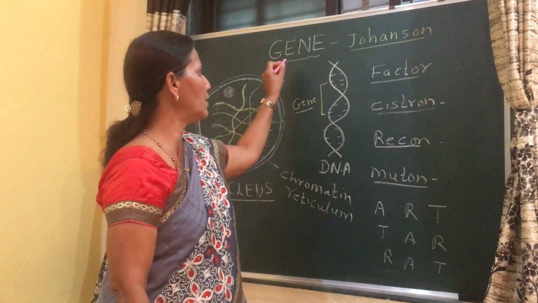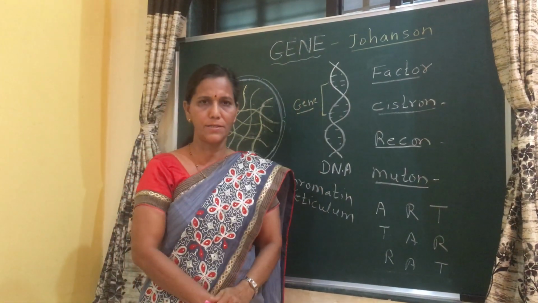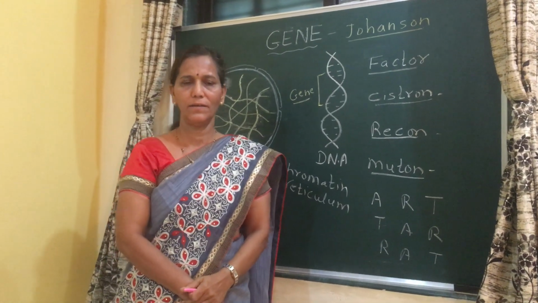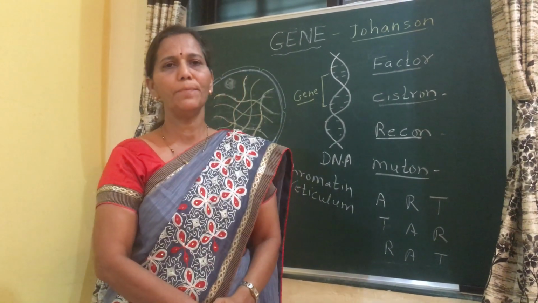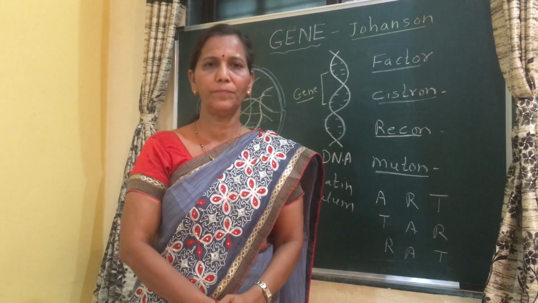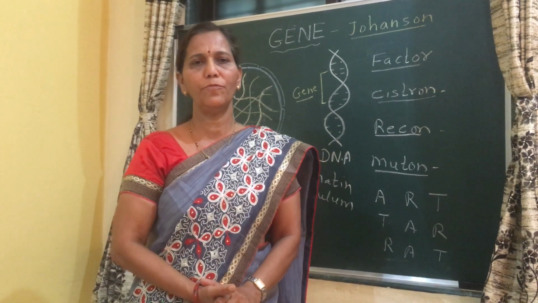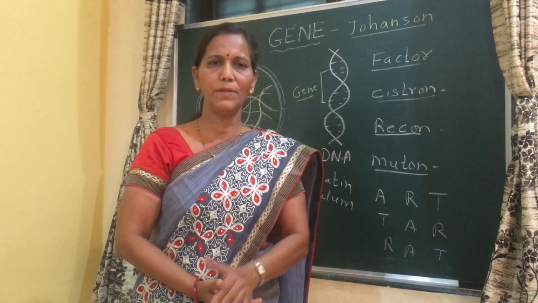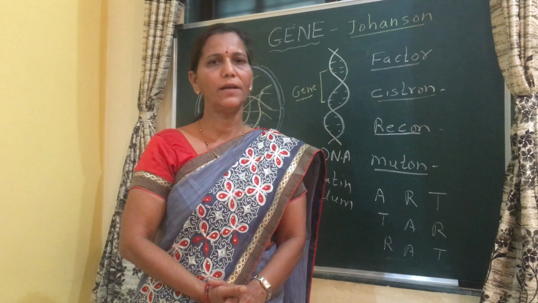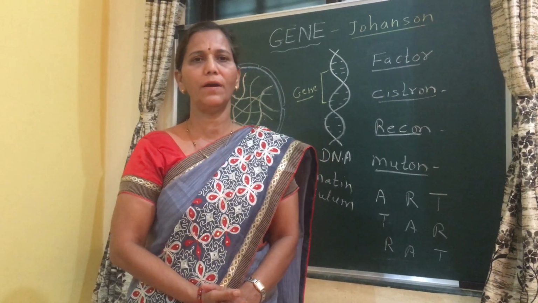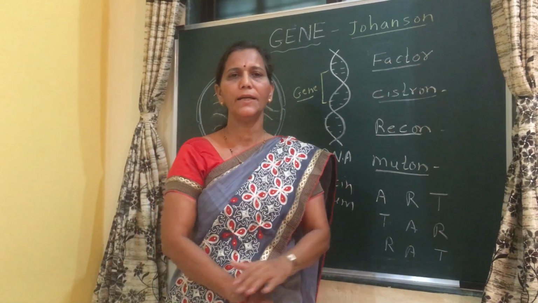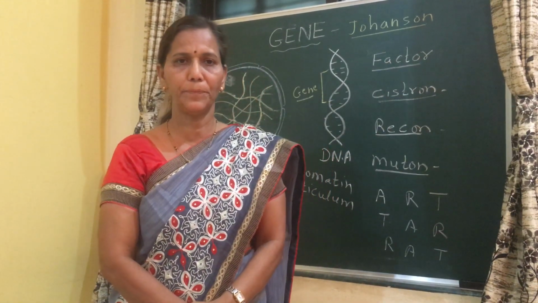The term gene was coined by scientist Johansen. Then Mendel called this gene a factor, as he didn't know the chemical nature of the gene. According to Mendel, a factor is something which is present in an organism and controls the character of the organism, and he designated it by a letter.